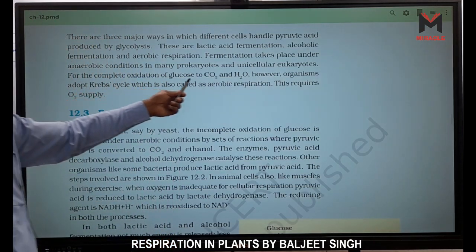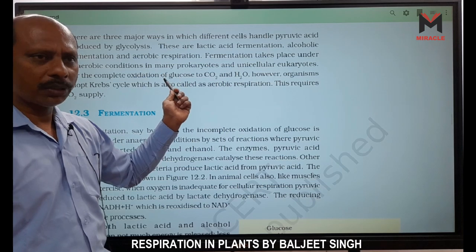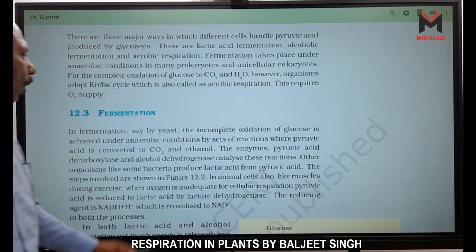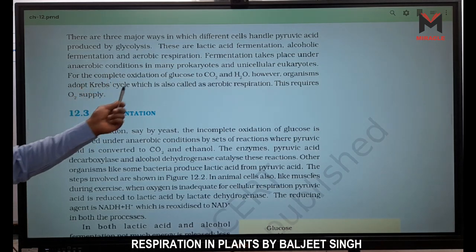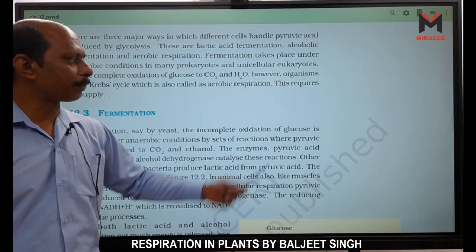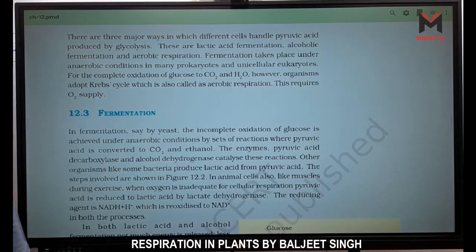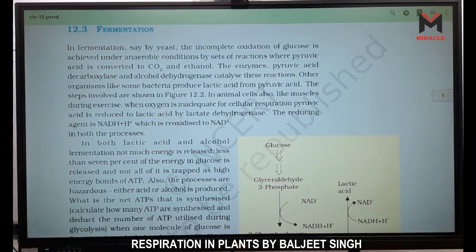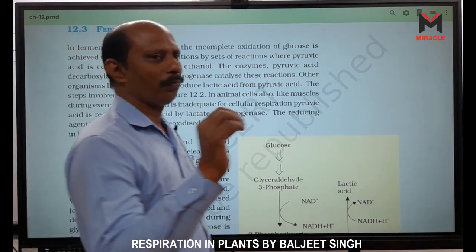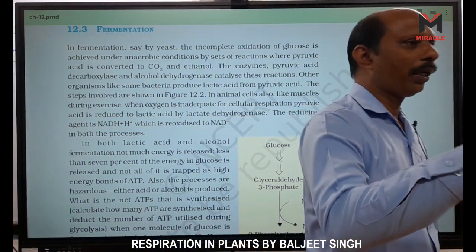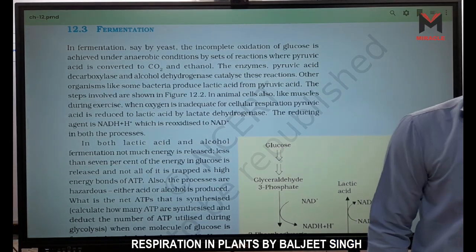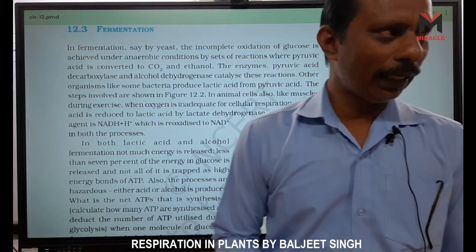For the complete oxidation of glucose, what is the product? We have CO2 and H2O. However, organisms adopt the Krebs cycle, which is also called aerobic respiration. This requires O2 supply. What is the importance of O2? It has a very limited function: it is only a hydrogen acceptor, but it is very important. Without oxygen, the process is not completed.